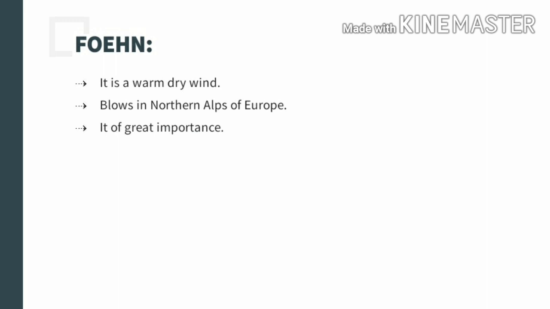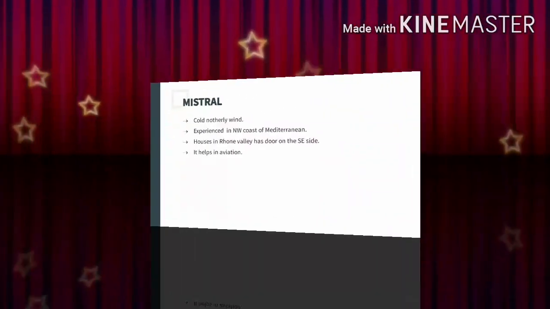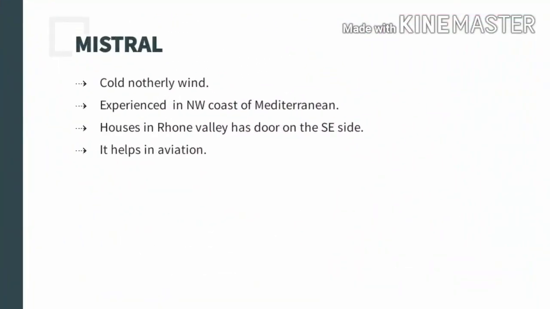Fawn is of great importance. Why? Because it helps in grazing by melting the snow. Even in late winters, grazing is possible because of the melting of the snow by the fawn. Not only that, it also speeds up the ripening of the grapes in the autumn season. Because of the presence of fawn, the ripening of the grapes is activated.